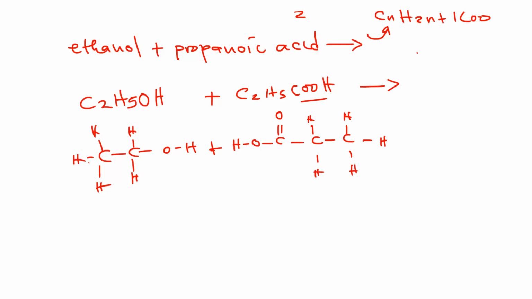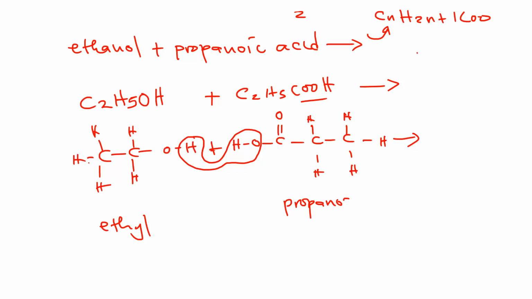So this is how it appears. That is propanoic acid. This part goes this. So water is eliminated. What is going to form? This is ethyl. This is propanoate. By now we know. So the name is going to be ethyl